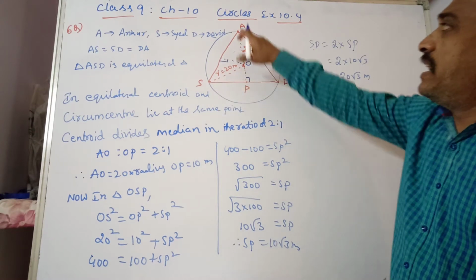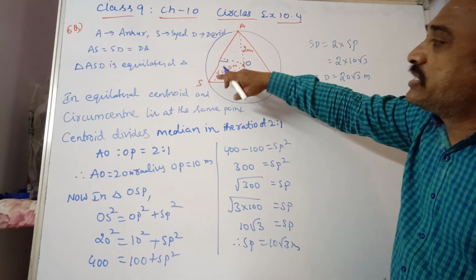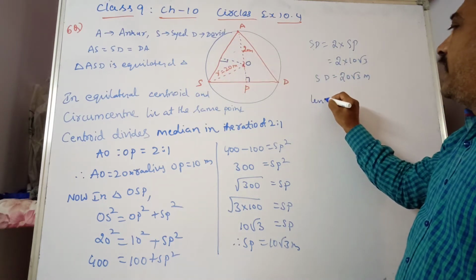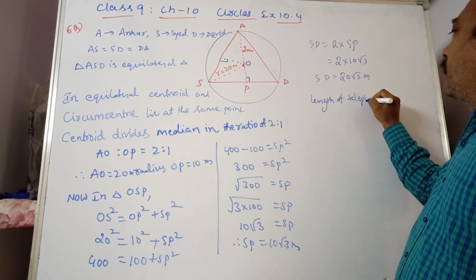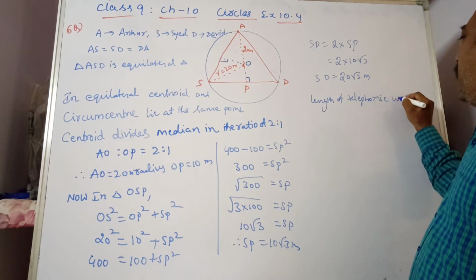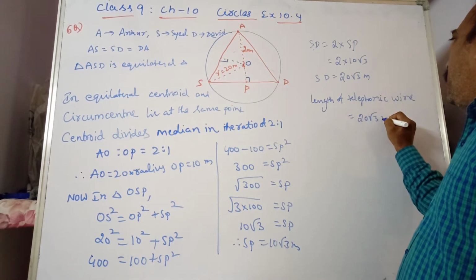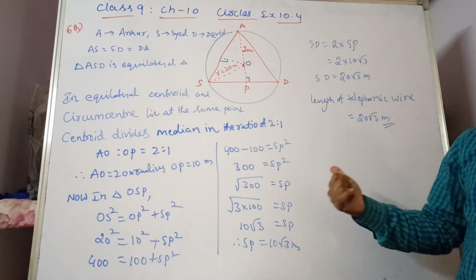They are sitting at equidistance from A to S. This is the length of the string, that is the telephonic wire. So the length of the telephonic wire is equal to 20 root 3 meters. I hope you understood.